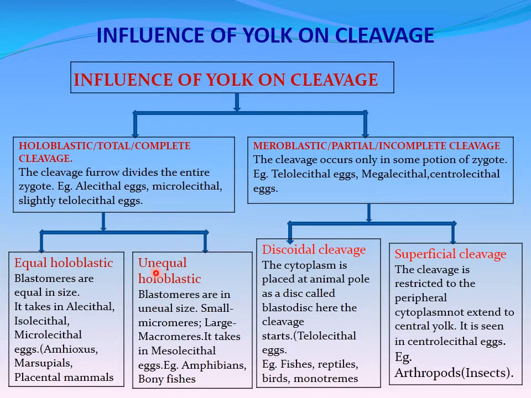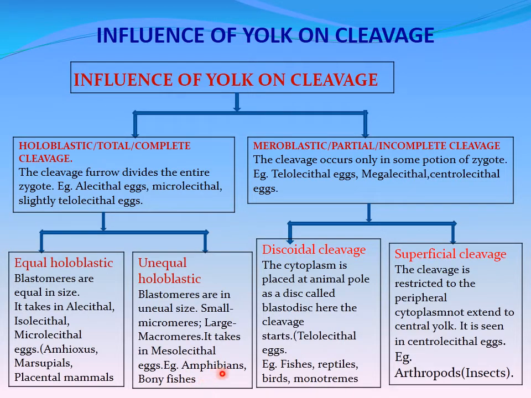In unequal holoblastic cleavage, blastomeres are of unequal size. Small cells we can call micromeres, larger cells we can call macromeres. This unequal holoblastic cleavage takes place in the mesolecithal eggs. Examples, amphibians, bony fishes.